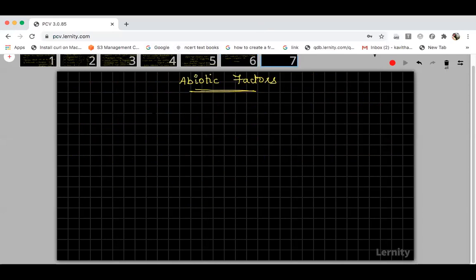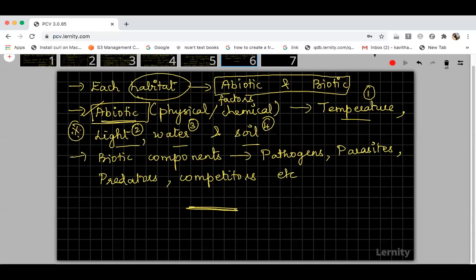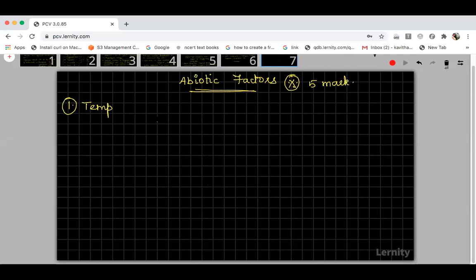Fine. So under abiotic factors, the first factor we are going to discuss is temperature. This is an important 5-mark question in this chapter. In this 5-mark question, you will be asked to explain the important abiotic factors that determine the survival of living organisms. If they ask this question, you have to write all 4 factors: temperature, light, water, and soil. Okay, fine.